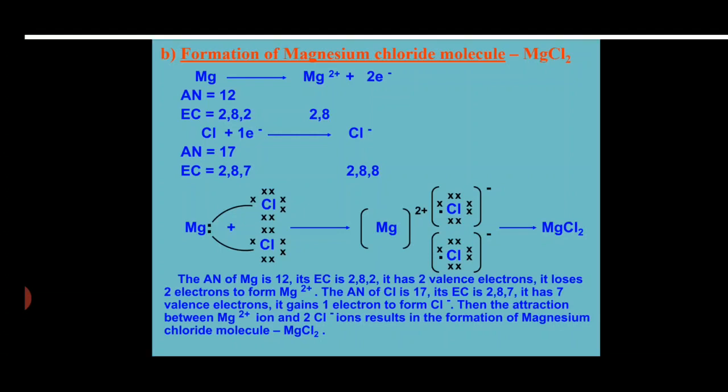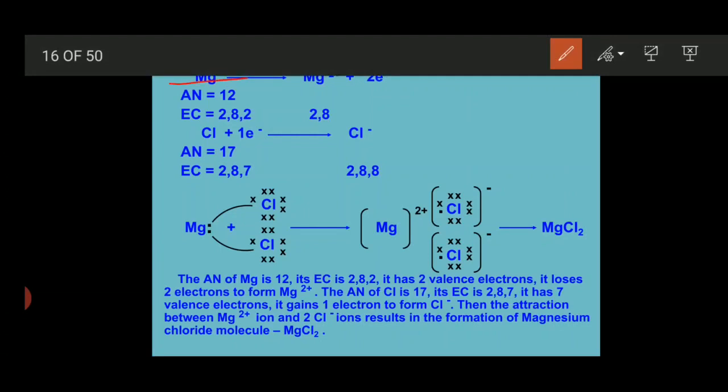We know that magnesium has atomic number 12 and when we write the electronic configuration, it comes 2, 8 and 2, meaning in the outermost shell of magnesium 2 electrons are present. So if magnesium loses its 2 electrons, it gets a stable configuration like neon, which is an inert gas.